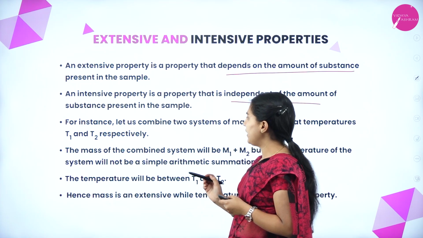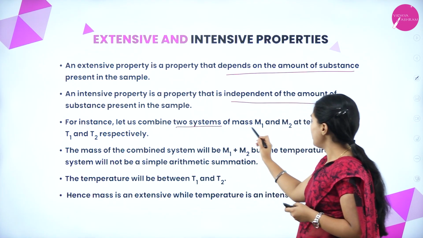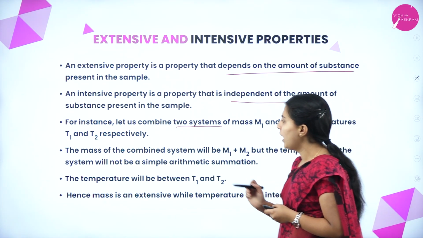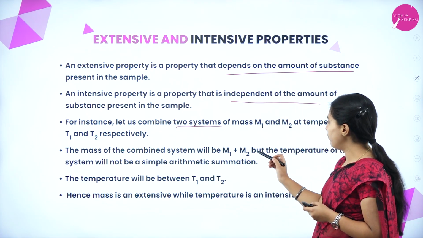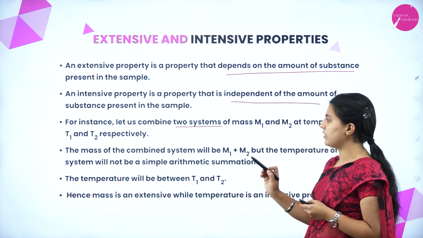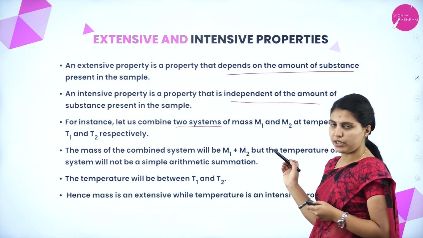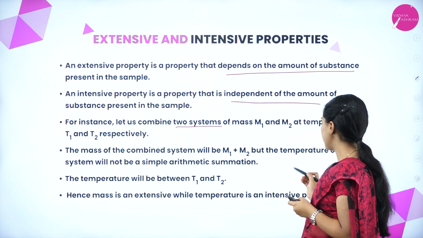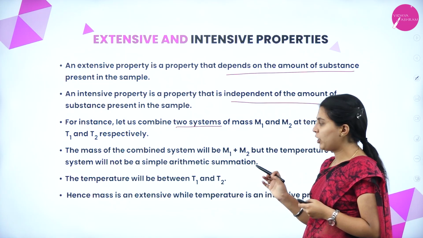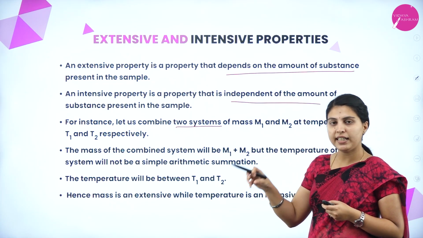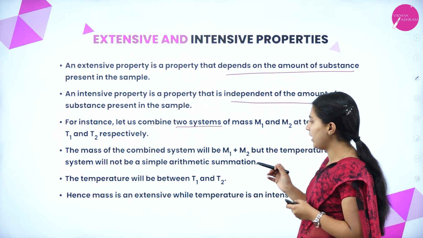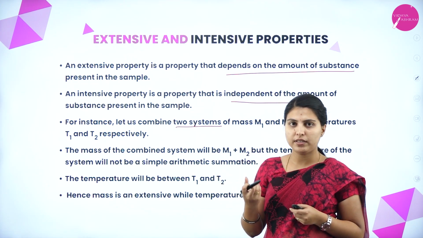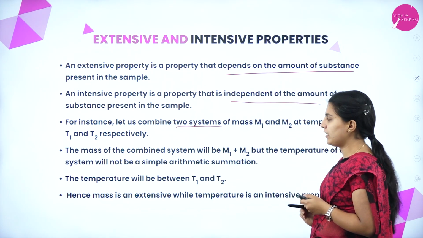For instance, let us combine two systems, mass M1 and mass M2, at temperatures T1 and T2 respectively. The mass of the combined system will be M1 plus M2, but the temperature of the system will not be a simple arithmetic summation. The temperature will be between T1 and T2, hence mass is an extensive while temperature is an intensive property. Mass means the amount of substance present in a given object, so it is extensive, but temperature we cannot simply add up, so it is considered intensive.